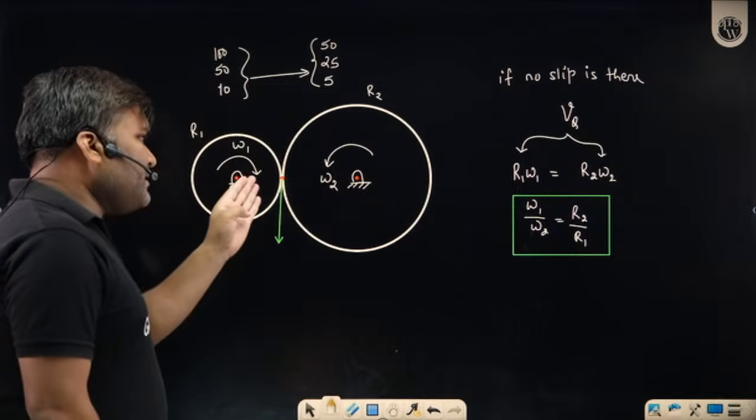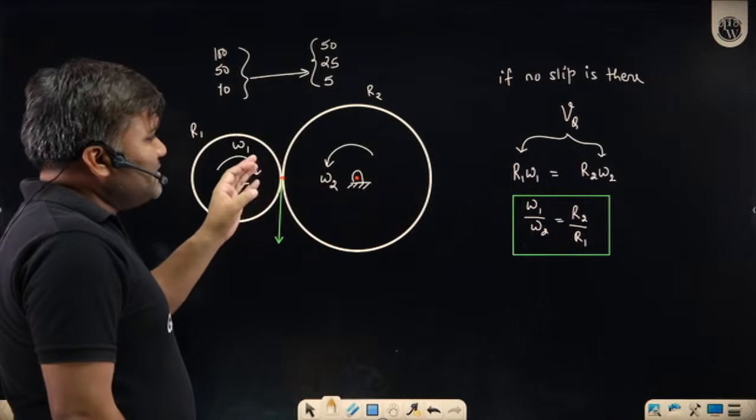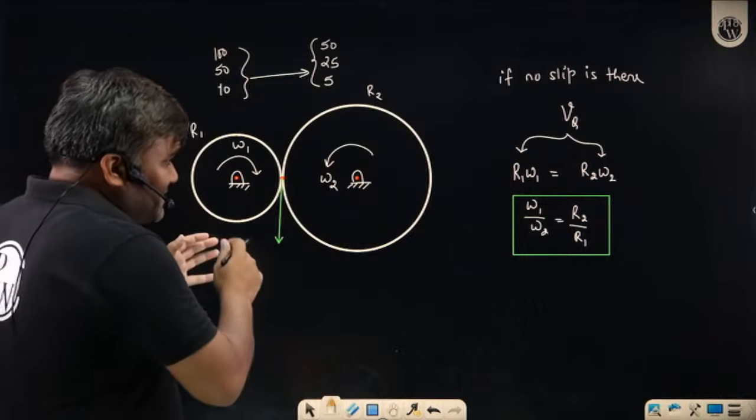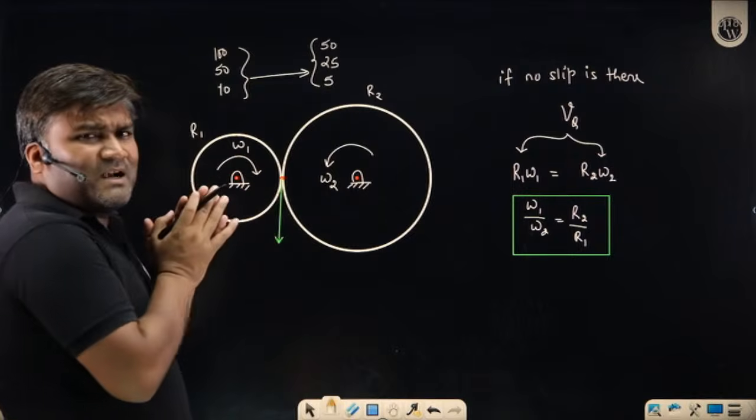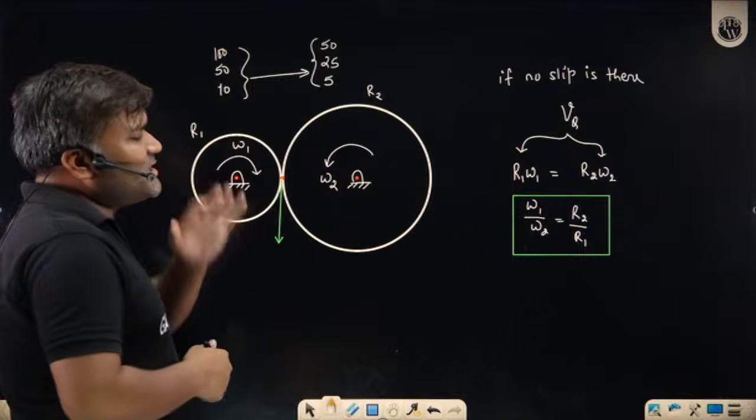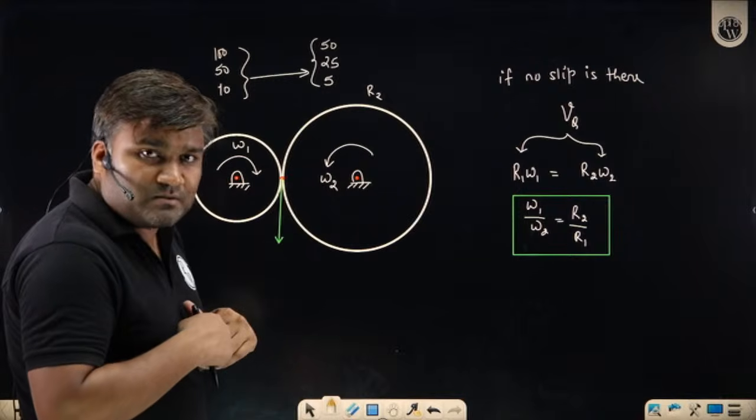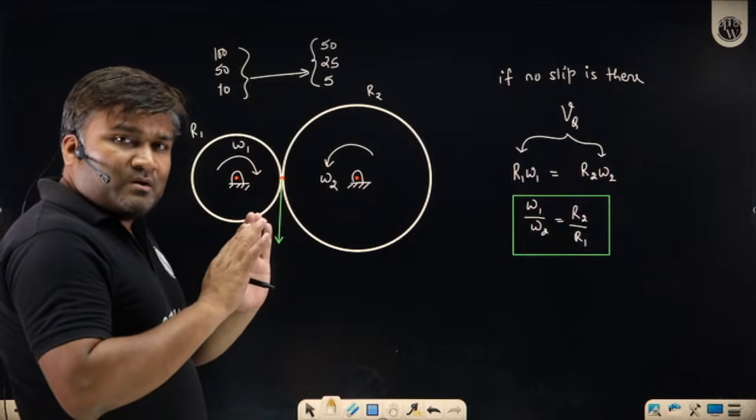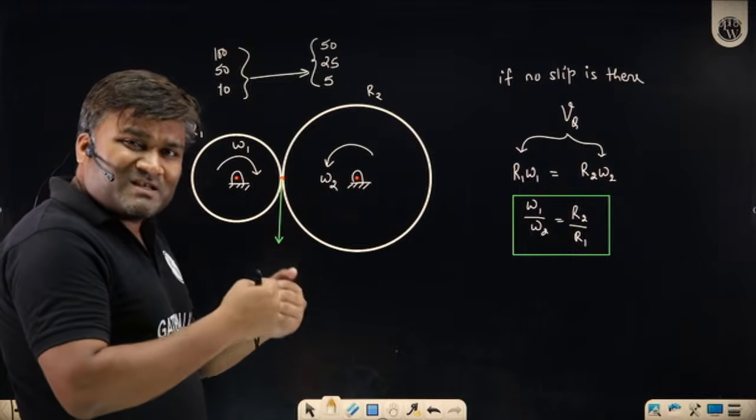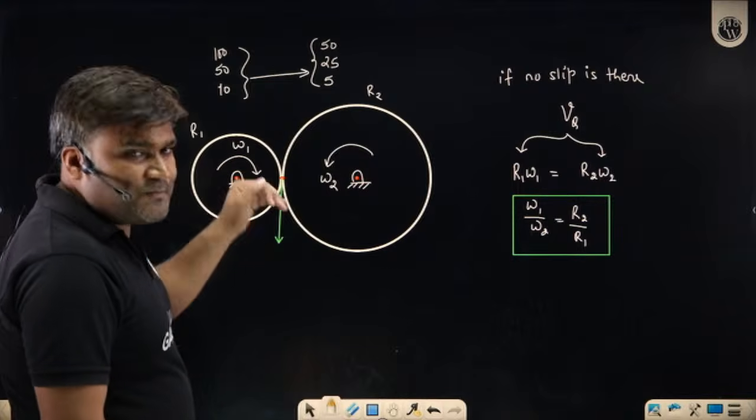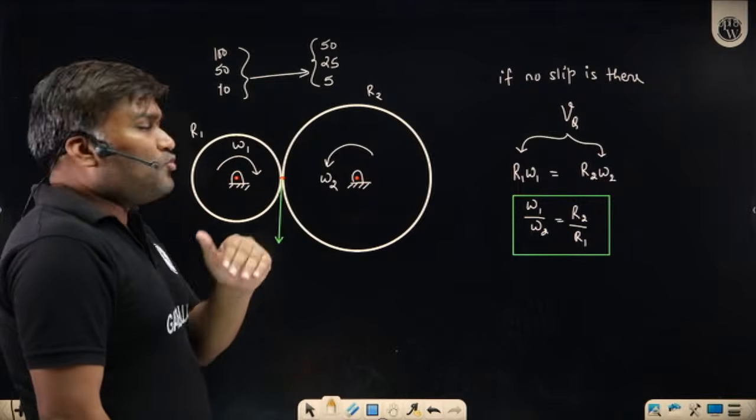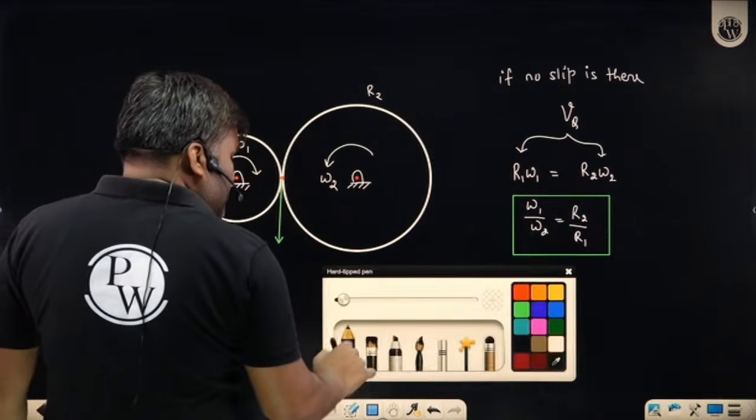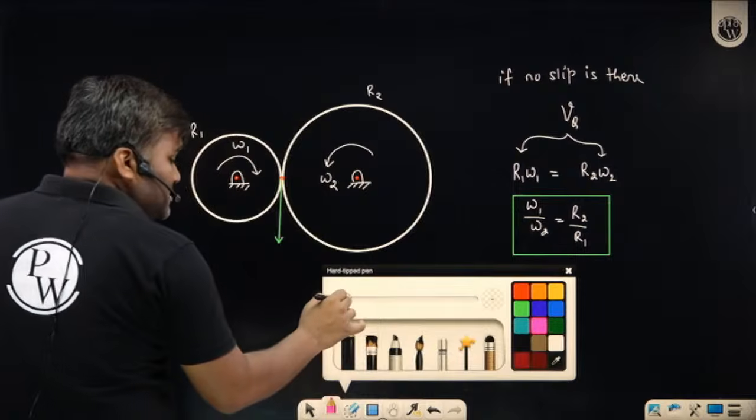Acha, sir, even if you are simply sitting, if you are simply trusting on the friction, because of the friction only motion is getting transferred. Is it static friction? Here static friction is going to act. If you are simply dependent on static friction, there are chances that at high speed slipping may occur. So to avoid the chances of slipping, what I am doing, I am just creating some teeth here.